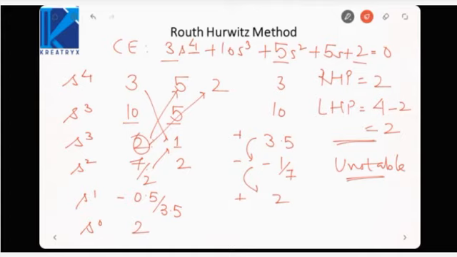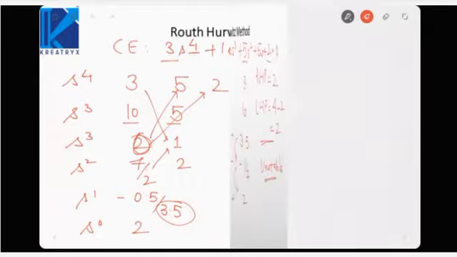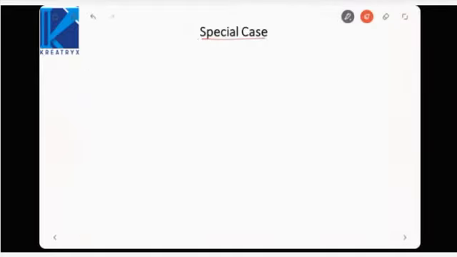Now if you see here, we are always dividing by the element of the first column. Whenever I am taking the division, like here I divided by 2, here I divide by 3.5. So we are always dividing by the element of the first column. That means none of the elements in the first column must be 0, because division by 0 is impossible. So let us see special cases where the first element may be reduced to 0.